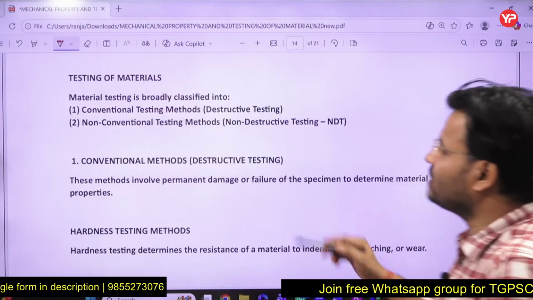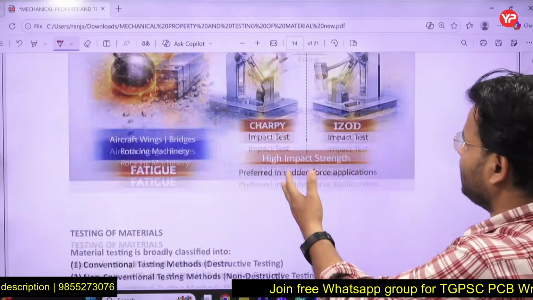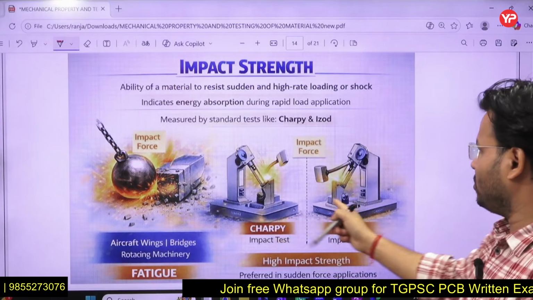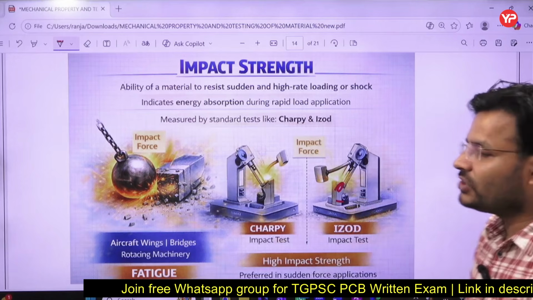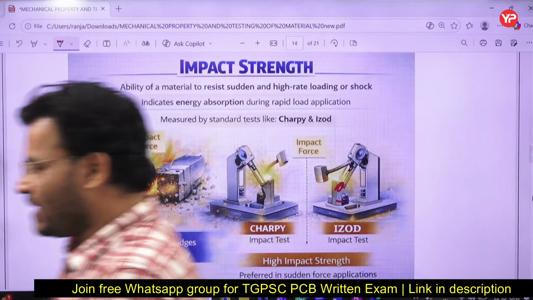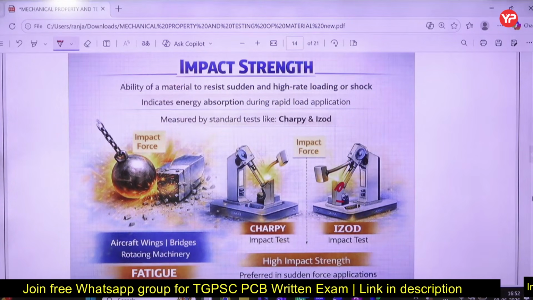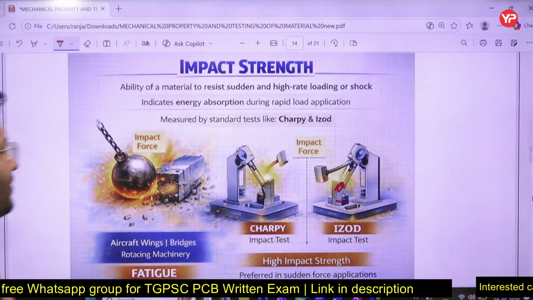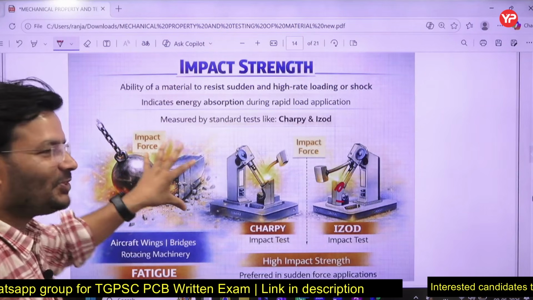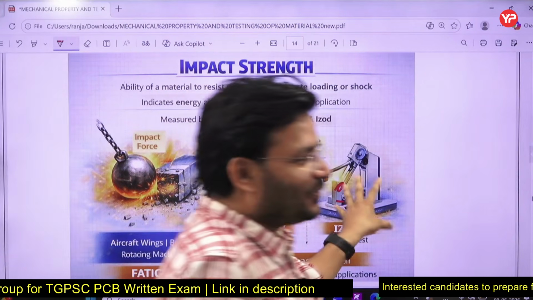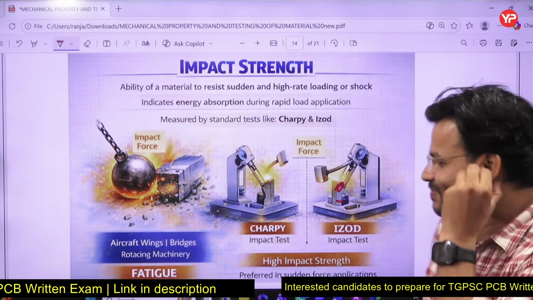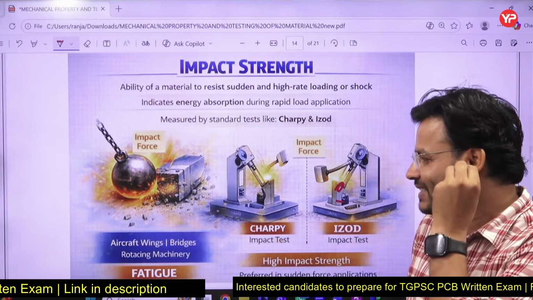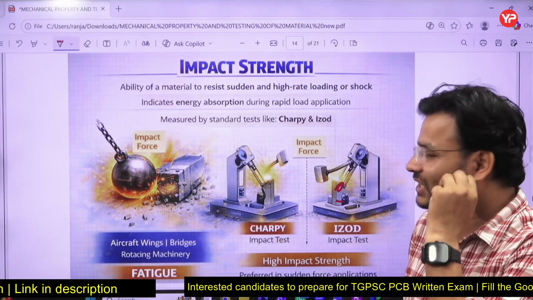Now my dear friends, that is simple. We can say impact load. Now, this is the material, and a hammer is coming and going to strike at it. So this will be called impact load. In a short time, a high force is going to act. Here we can say this impact force, this mace is going to come and strike that object. So this is called impact. Aircraft wings, bridges, rotating machinery, all are under this category.